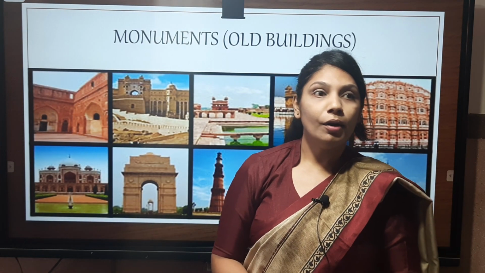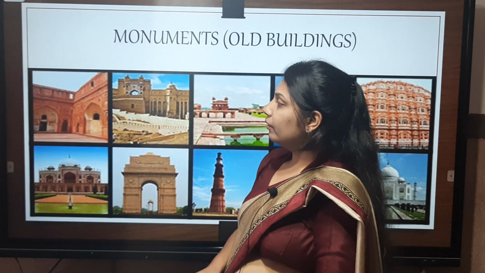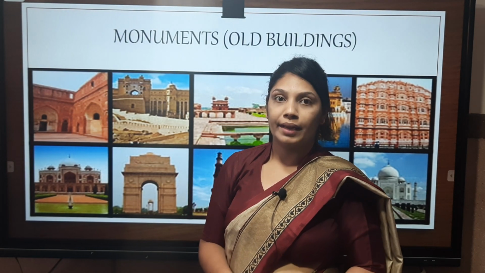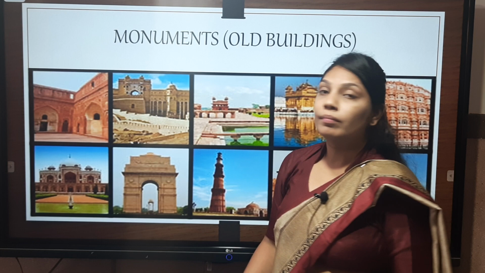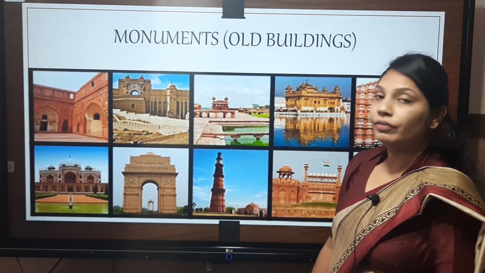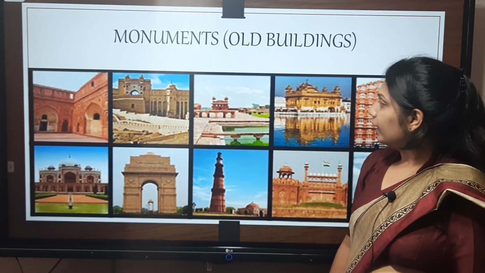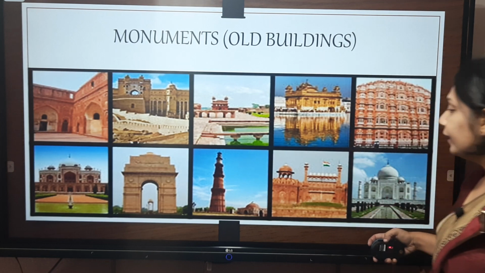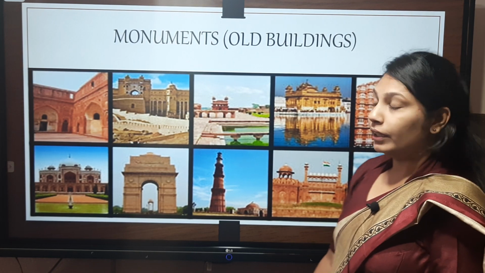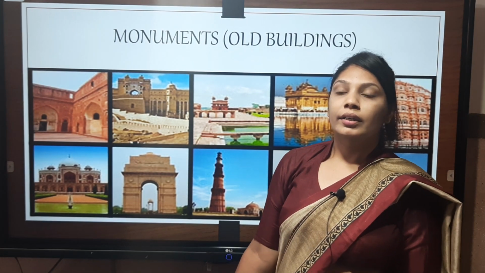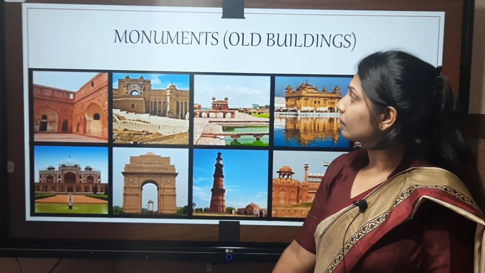Monuments are the old buildings. For example, we can see many forts and many temples of the ancient time. They all come under the monuments of the archaeological sources. For example, the Taj Mahal in Agra and the Red Fort in Delhi are historical monuments.